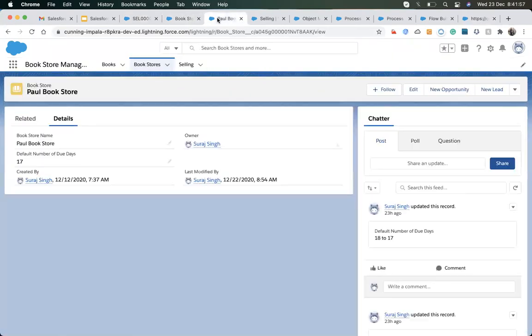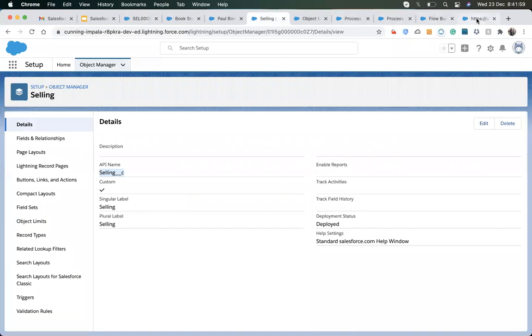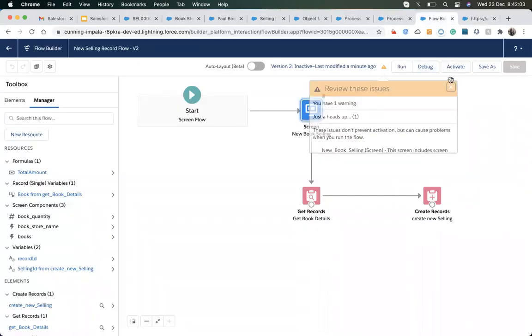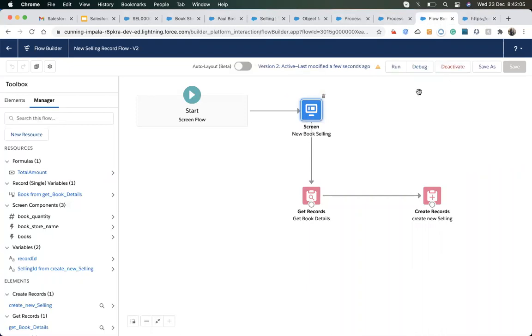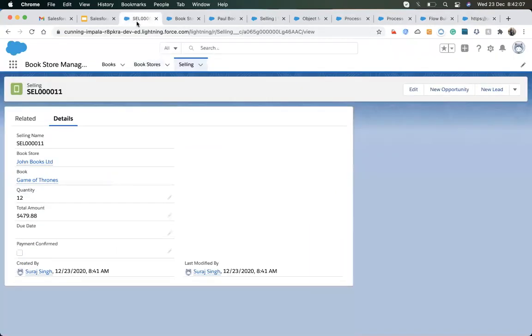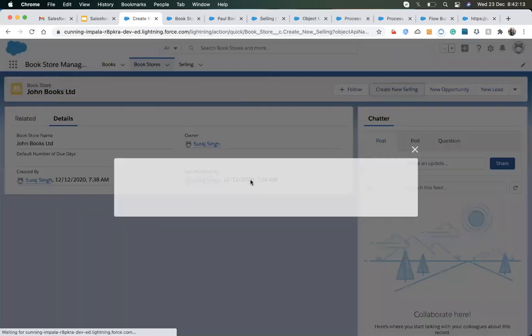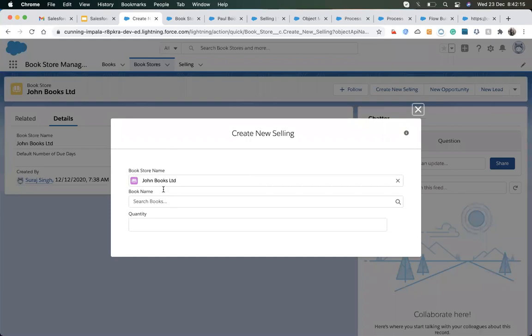Now let's activate it, so we can see it in a real situation. I just activated it, and I come up here and open John Bookstore. I create selling. You can see that John Books Limited is automatically populated.